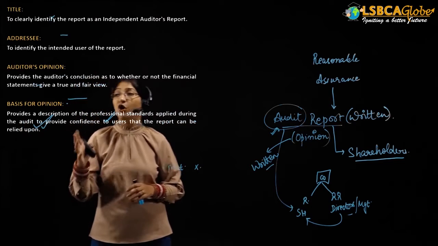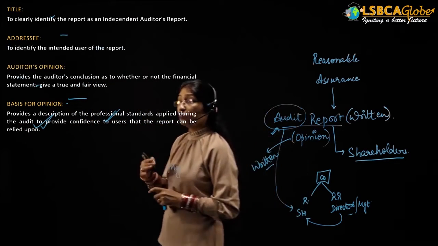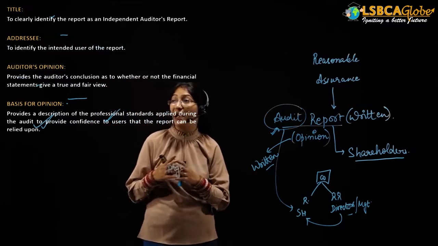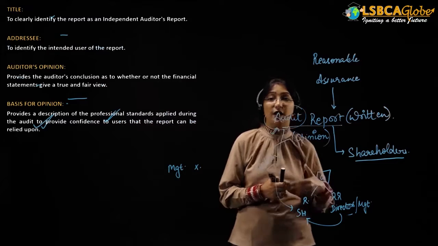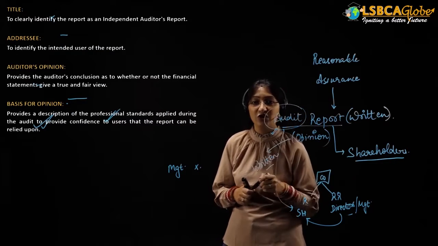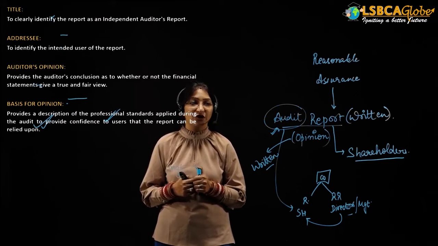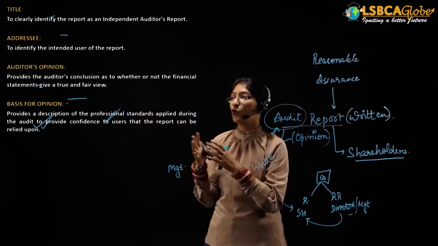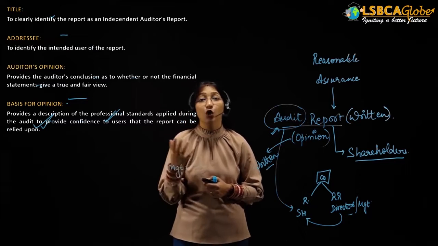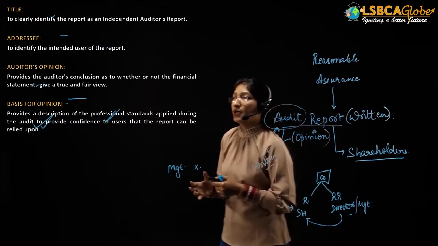It provides a description of the professional standards which were applied during the course of the audit, to give confidence to the users that the report can be relied upon. We know that the shareholders want their financial statements to be audited so that they can feel confident about the financial statements, and in the basis for opinion paragraph we write the various professional standards which we have followed during the course of our audit. Clear to everyone?